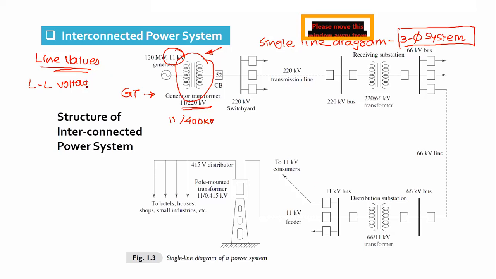First of all, remember that whenever in a three-phase system we define the rating, it represents a line to line voltage.